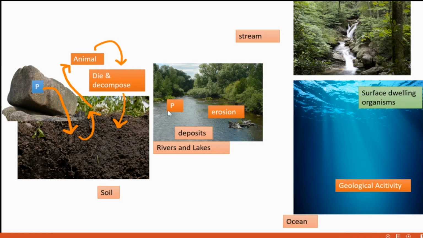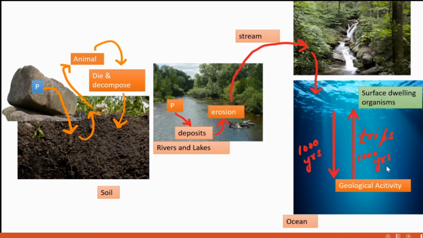In the aquatic system, the phosphorus that reaches it gets deposited at the bottom, and because of erosion, gradually trace amounts of phosphorus reach the streams, and from the streams it finally ends up in the ocean. After reaching the ocean it undergoes many trips from surface to bottom, and those trips may take thousands of years to complete.